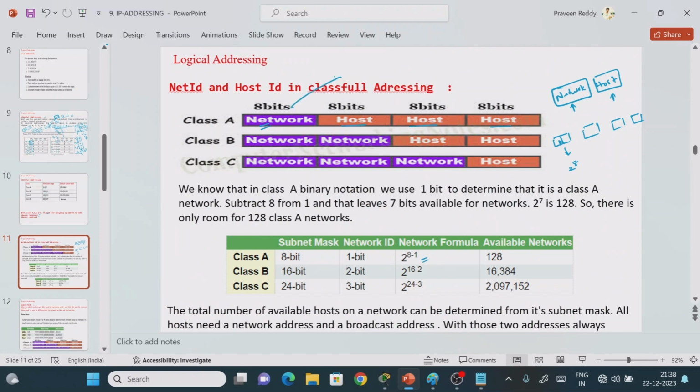Now, how many networks will we get in terms of 2 power 8? Out of 8 bits, 1 bit is used for identification purposes. So the total number of networks we will get is 128 networks. Now see how class B is divided: they have two 8-bit fields, nothing but 2 network bytes and 2 host bytes in class B. In class C, they have 3 network bytes and one host byte.